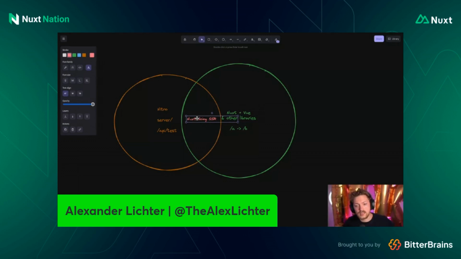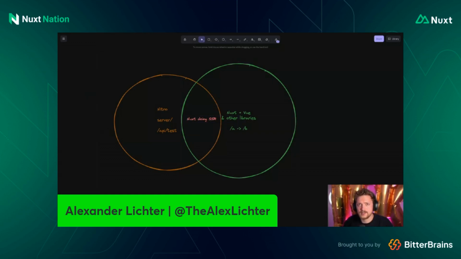So whether you say, okay, at build time I render all my pages out, Nitro is involved, or whether you have a server running and you hard reload a page, then still SSR is happening. Even when you do SPA and say, I don't want to do any server-side rendering, Nitro can still execute middleware if you have a server running, right? So there are parts where they go hand in hand. That's great. But of course, there are also parts where they do all their separate things.